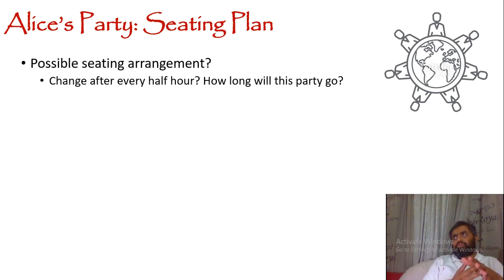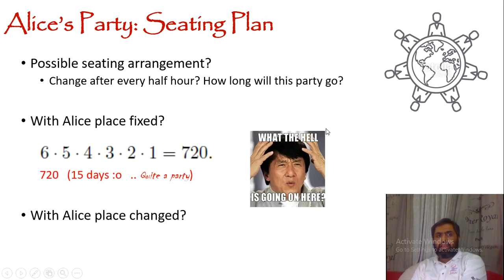If B is sitting next to C, then at some time B and C should switch seats with each other, and then maybe C and D should switch seats with each other, then maybe B and F should switch seats with each other. We keep it like A is sitting at her place, Alice is sitting at her place. Alice is not going to change her seat.